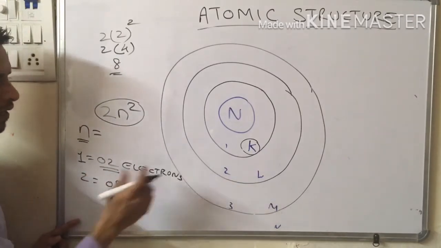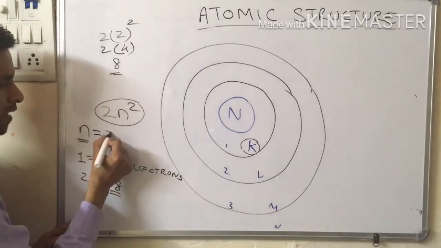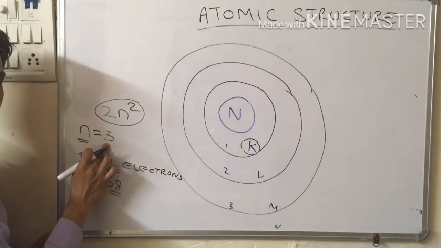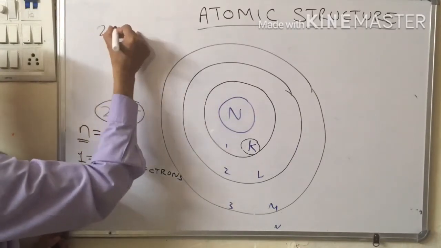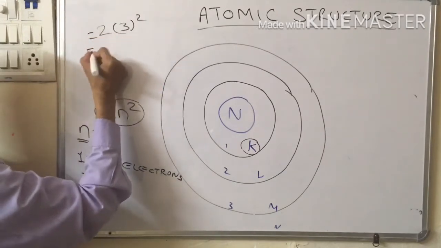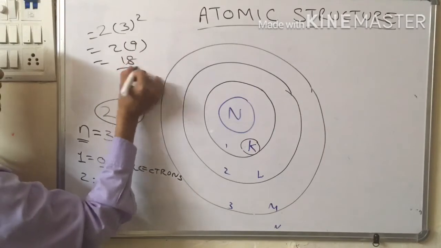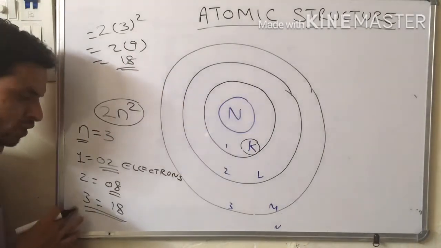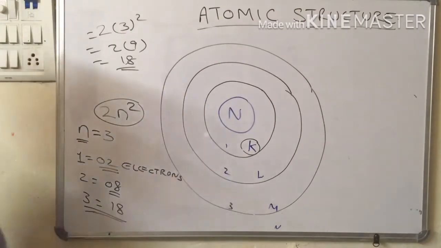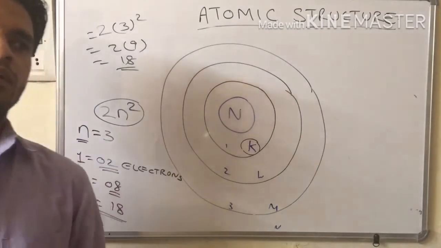Likewise, for the third, the M orbit, what will be the capacity? Let us find. We take n as 3. So 2 times 3 square. The square of 3 is 9, and 9 twos are 18. That's it. So the capacity of the third orbit will be 18 electrons. Like this you can find out the capacity of all other orbits.